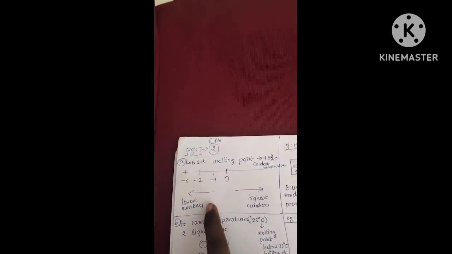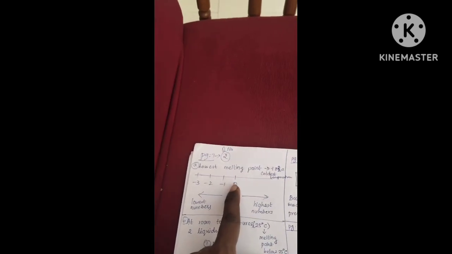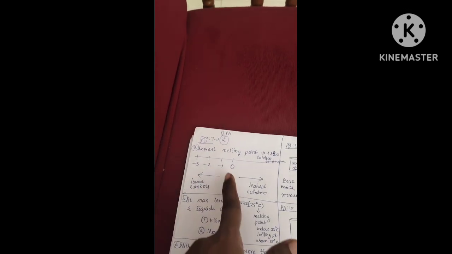See, there are 3 substances and the melting and boiling points are given. Because we have only heating and cooling, they mostly give one for heating and one for cooling, and you are asked to find which has the lowest melting point. See, on the number line, this is 0 degrees Celsius, then -1, the coldest numbers are here. So the lowest melting point has the highest negative number.